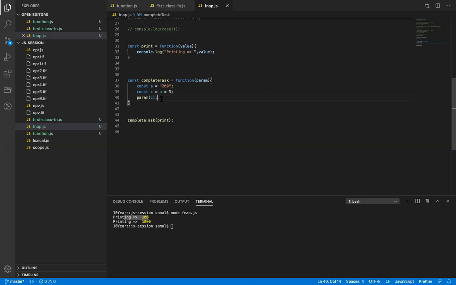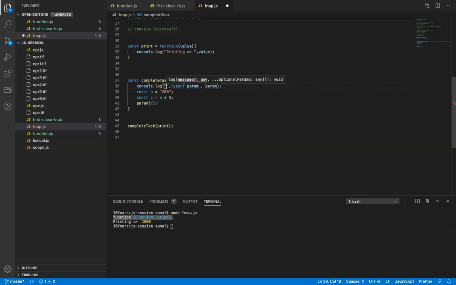No? Still not? Okay, let me just do this. Now I just do console log typeof param. And I'll just do param. Now look carefully, what will be the output? So, line number 38.